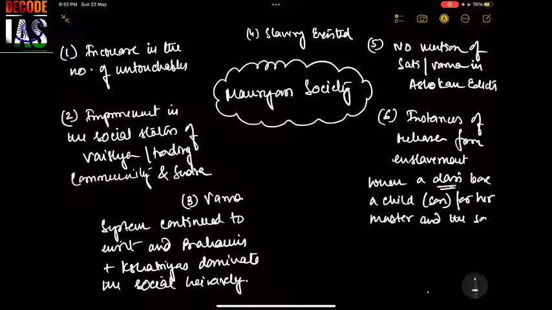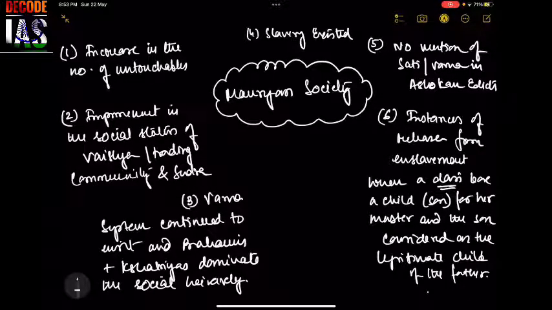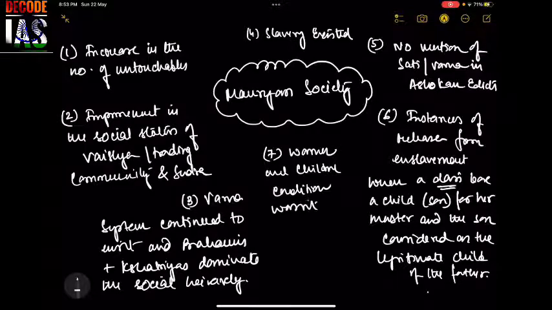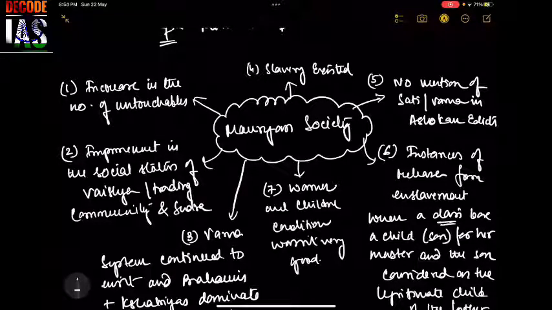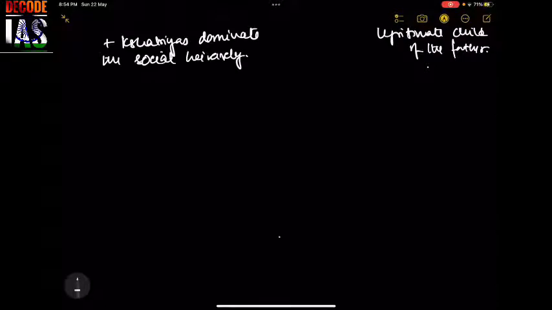And the son would be considered as the legitimate child of the father. That means we can get to a seventh point, that the condition of women and children wasn't very good. So these are the few points that you need to remember when it comes to the Mauryan society. All right, so let us start the Ashokan legacy.